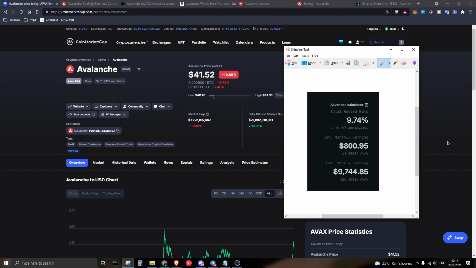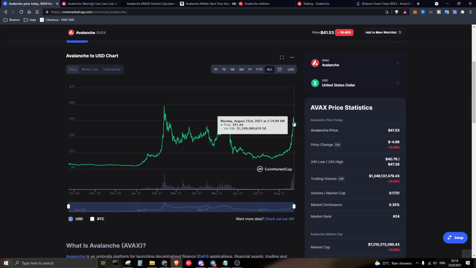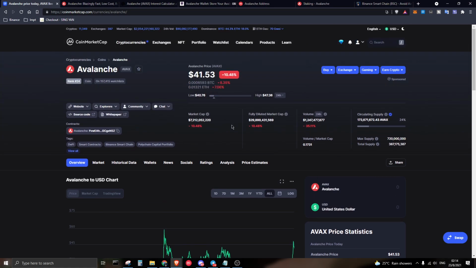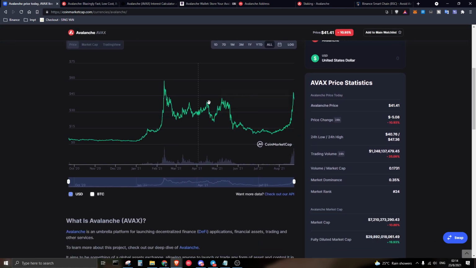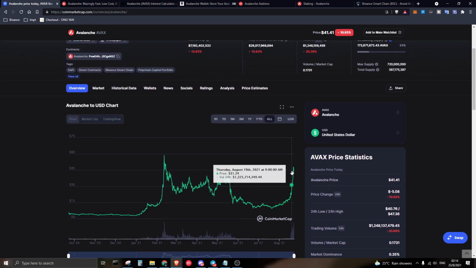Before we talk about that, we would like to know what Avalanche is all about. Here we head over to CoinMarketCap to show you the price of one Avalanche token, and there's a total supply of 720 million of this AVAX token. I would say this is a coin, and the ecosystem inside it is quite fast, and of course it is a competitor of Ethereum, SOL, and many more.